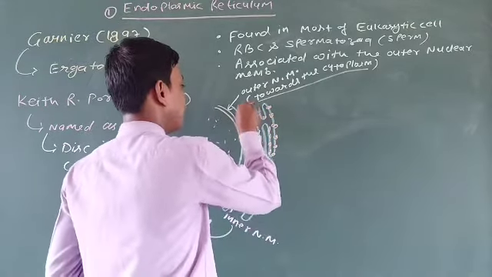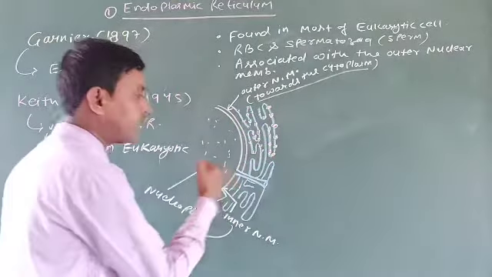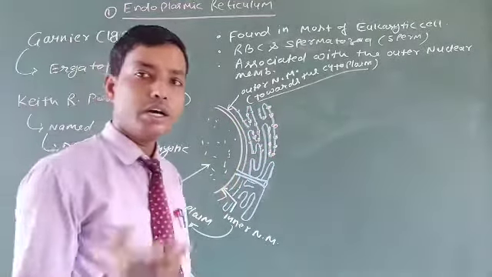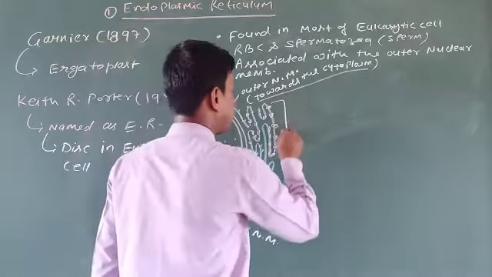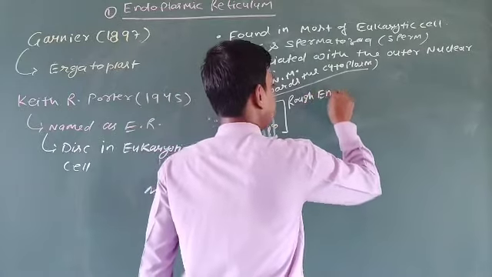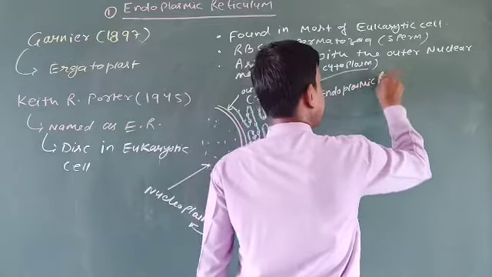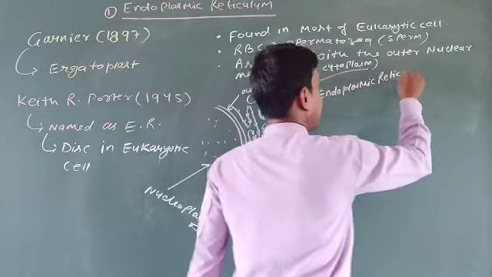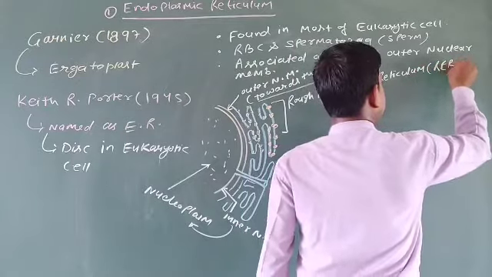This is the ribosome. And the smooth endoplasmic reticulum is without ribosomes. So this one will be the rough endoplasmic reticulum, known as RER.